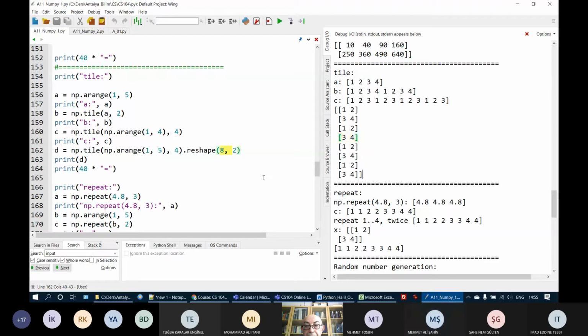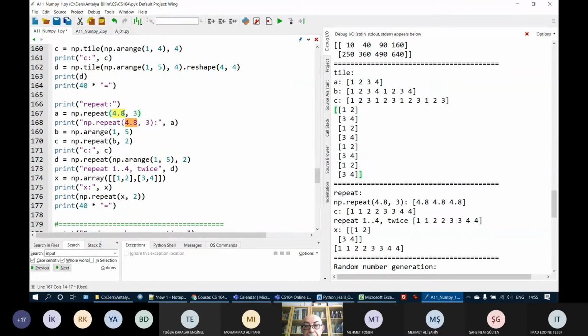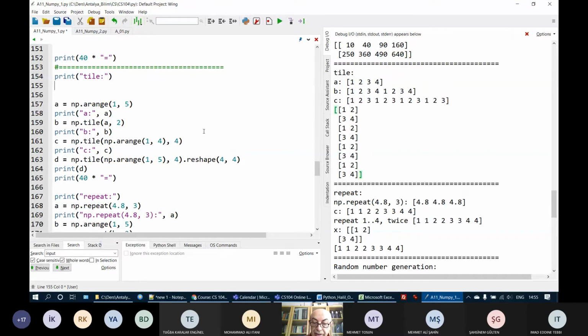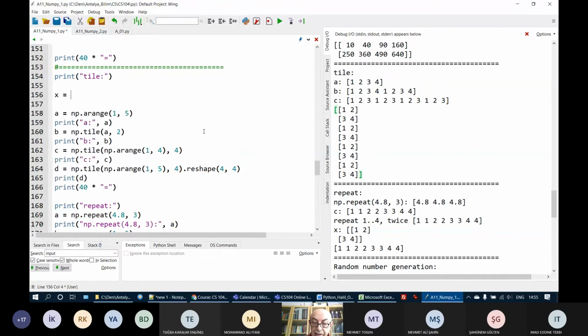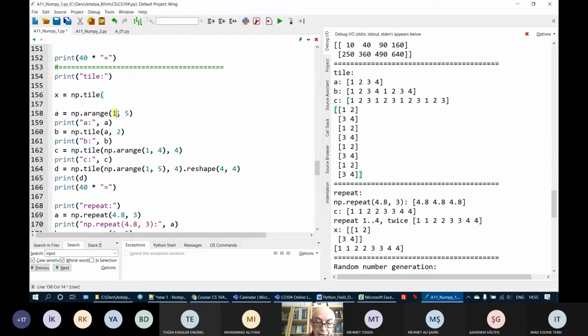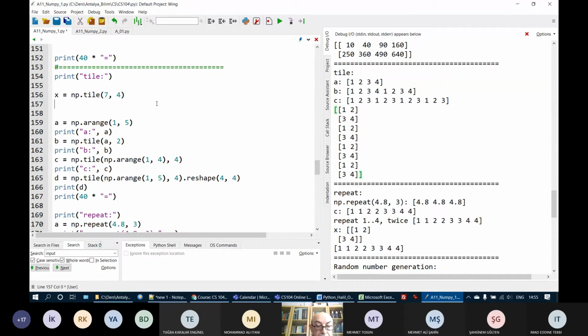Okay, let's return it back to 4 by 4. Here I have repeat, 4, 8 is repeated 3 times. In repeat and tile, I will just do one more example about tile. Let's put here x is equal to np.tile. I have a list, an array, and repeat it. I will just have here 7 and 4. And let's print x.